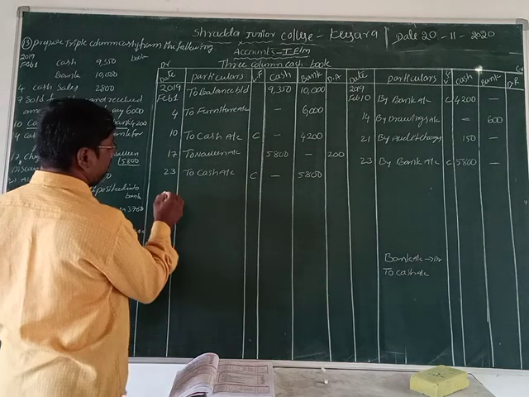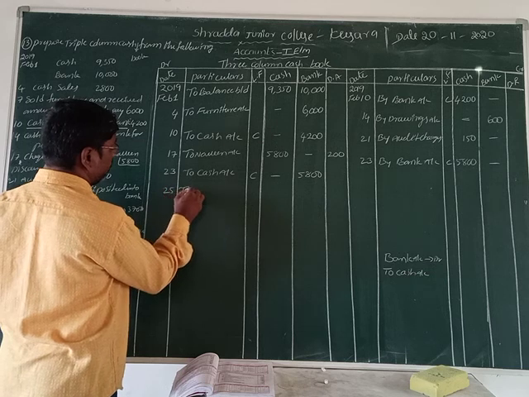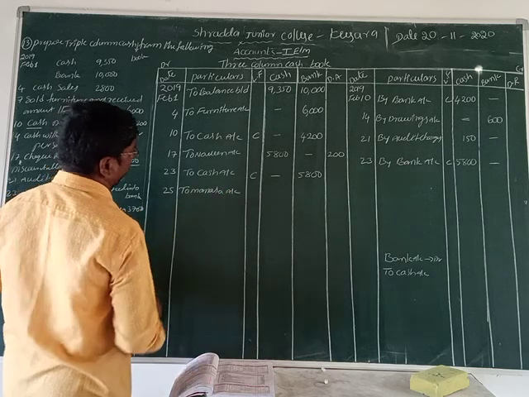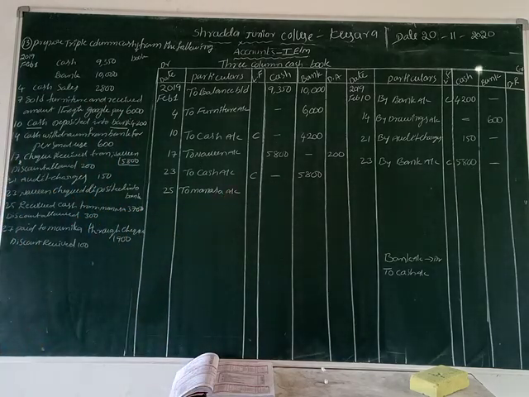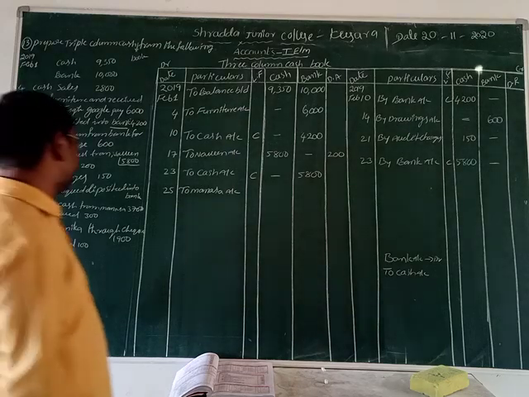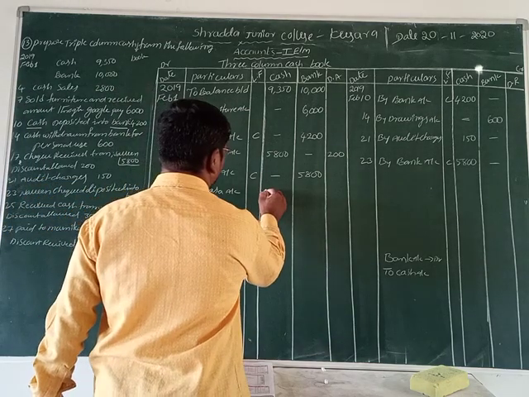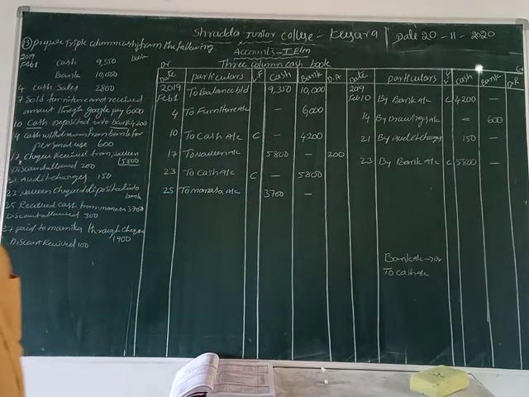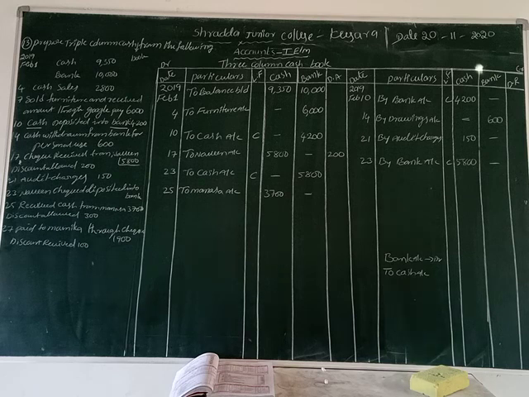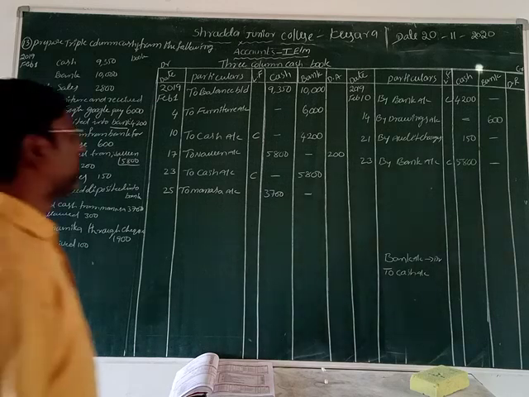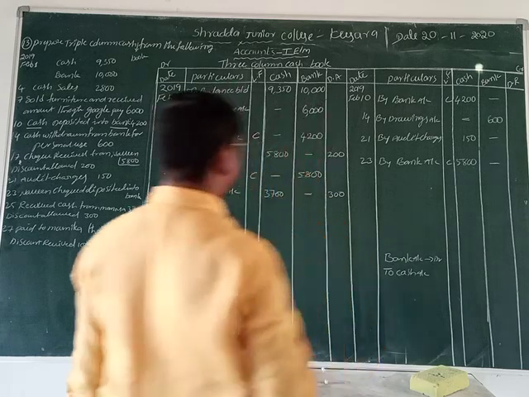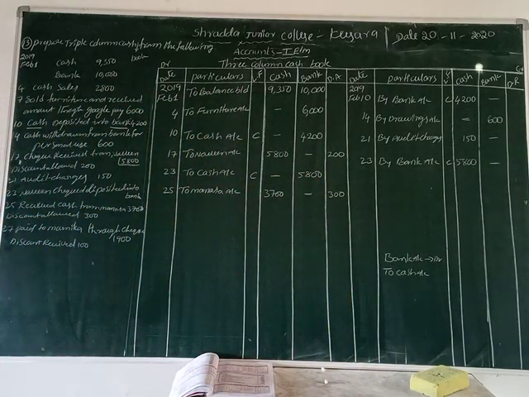So write down 25th date, to Manasa account, isn't it? Manasa account. What do we receive here? Cash we receive. How much cash? 3,700 rupees cash we receive now, isn't it? Now what is the discount given by the business? Discount allowed 300 rupees given. So in the discount allowed column we write 300 rupees, friends.